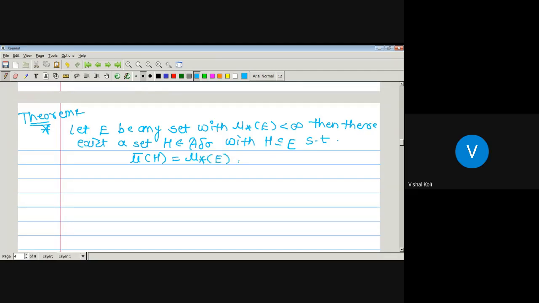Okay, so here we have given capital E to be any set having finite inner measure, and from that we have to prove that there exists one set capital H which belongs to A delta sigma, where A delta is nothing but the intersections of elements in curly A, and A delta sigma is nothing but the countable union of sets in A delta, with our capital H a subset of E, and we have to prove that the mu bar of H is nothing but the inner measure of E. Okay, where mu bar is nothing but the restriction of the measure mu star on mu star measurable sets. Okay, now see its proof.